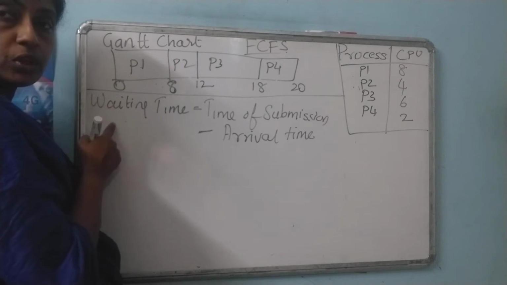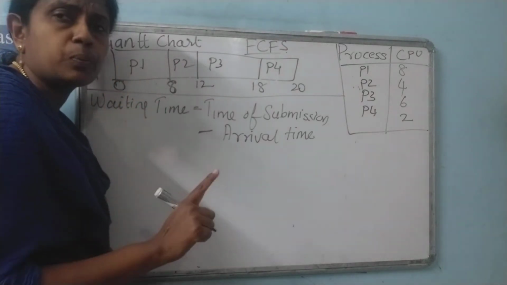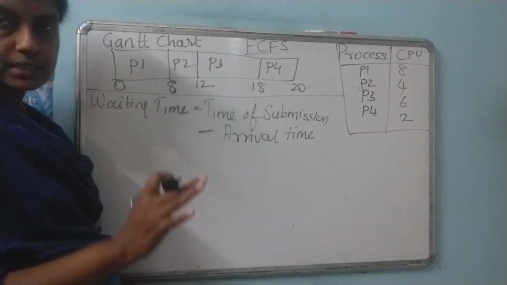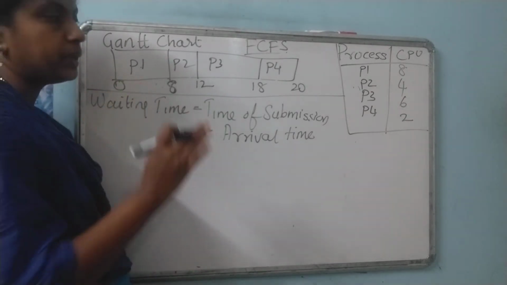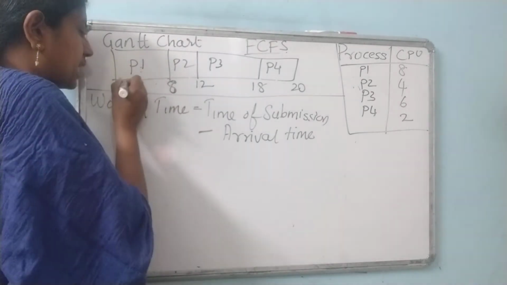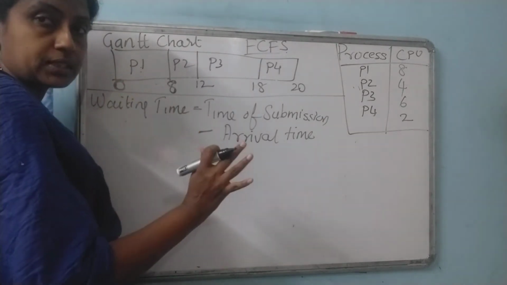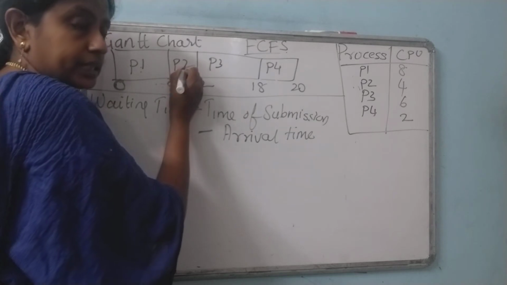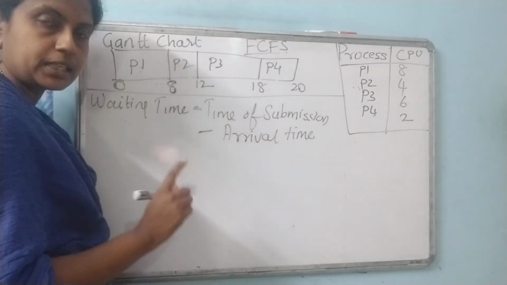What we want to calculate is the waiting time of the process, that is, how long it waits. P1 enters right at the start, but P2 has to wait 8 milliseconds, and only then can it enter. Able to understand? Like that.